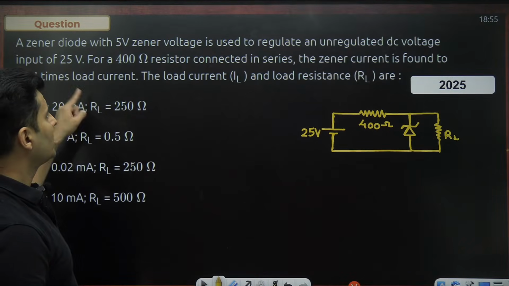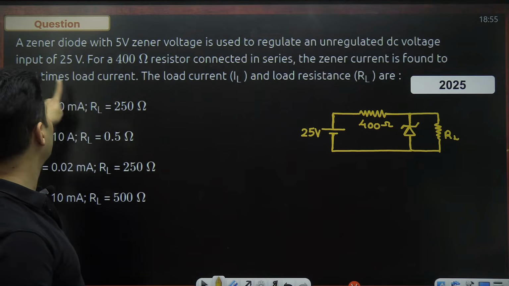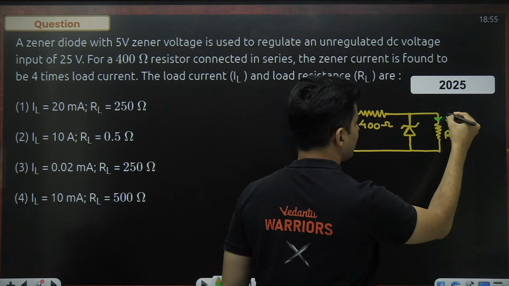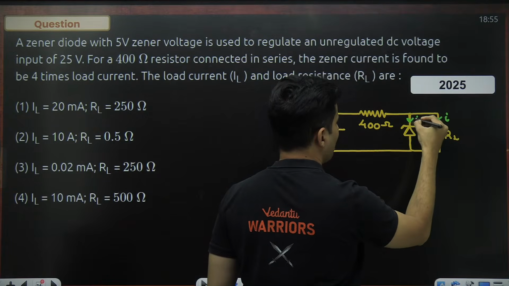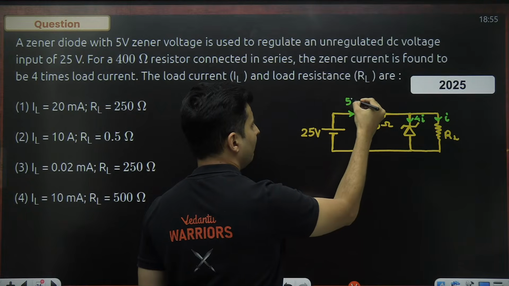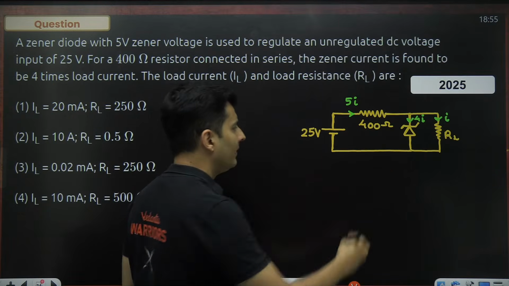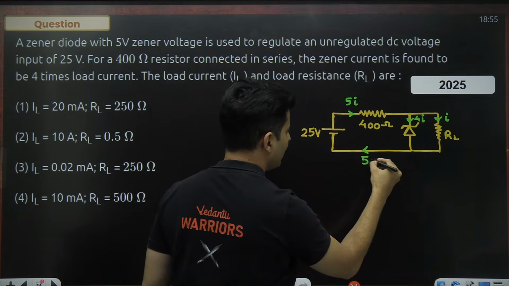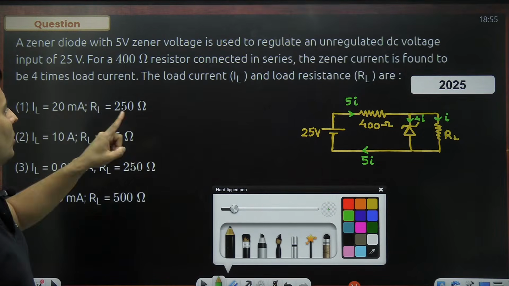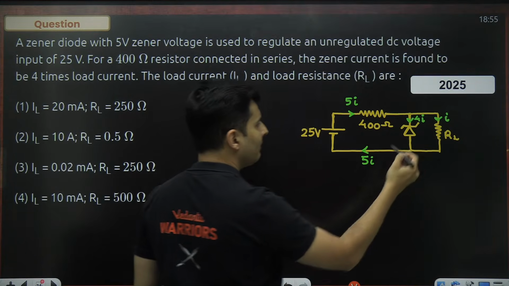The question is how much is the load resistance and the load current, and it is also mentioned the Zener current is 4 times the load current. So if I say this current is I, then this is 4 times of I. By Kirchhoff's current law, this will be 5 times of I, because 4I plus I will become 5I, and that same 5I current will go over here. Having said that, now we also know the Zener voltage is given to be 5 volts.